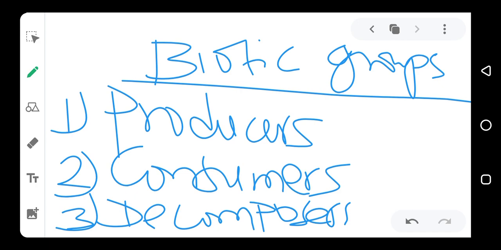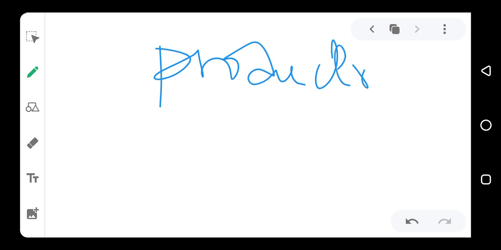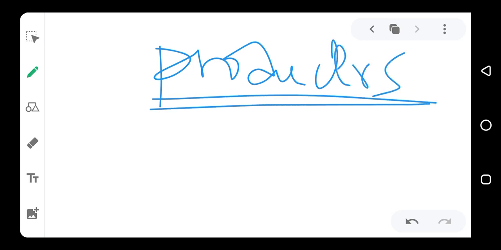Now, we have two types of producers. In producers, we have two types of it. We have number one, phototrophs.